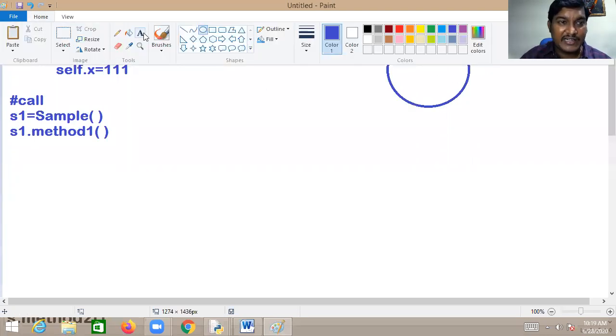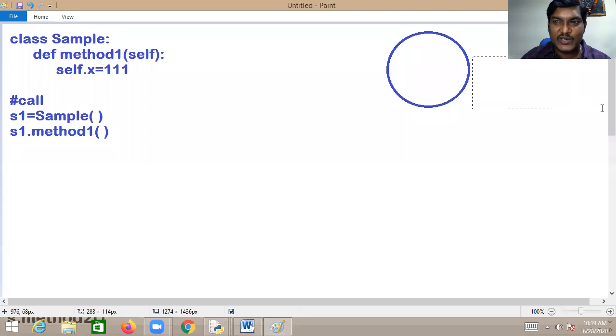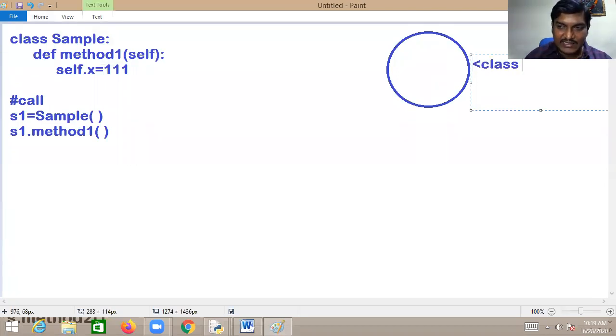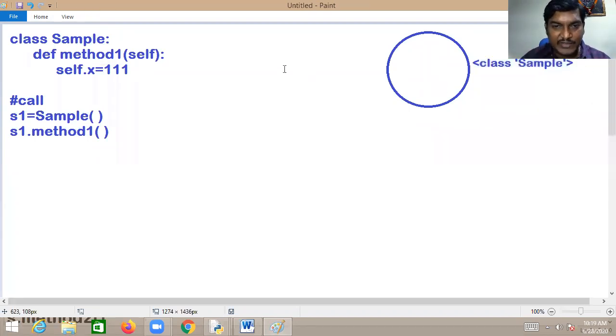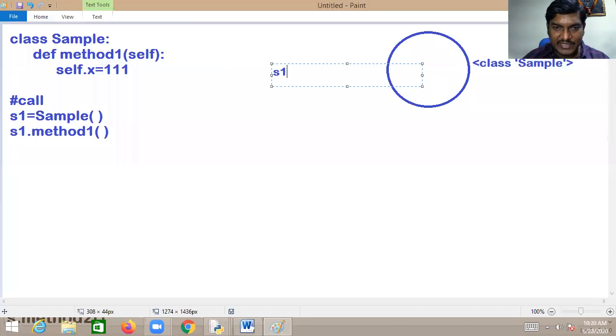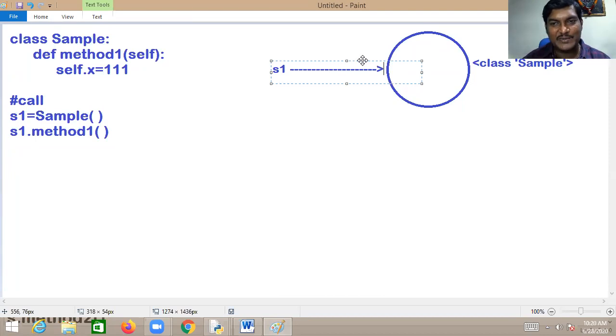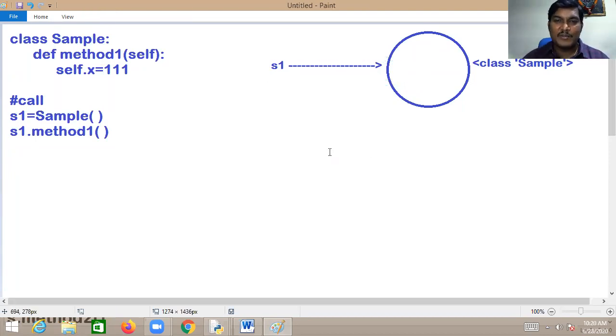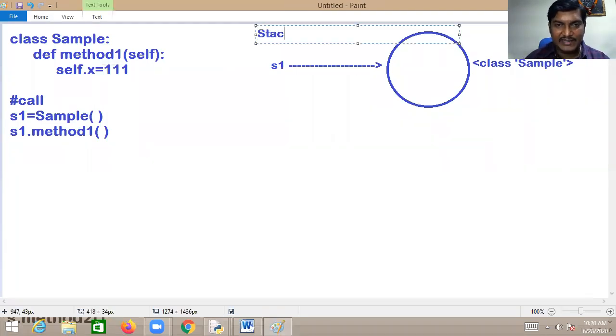I'm not going to write it in complete detail. I will go with the short way. The class sample object is created, sir. Excellent. And this object is referred by S1. I hope you can understand. Now on the left hand side is S1, and the right hand side is always heap. You guys are already aware.